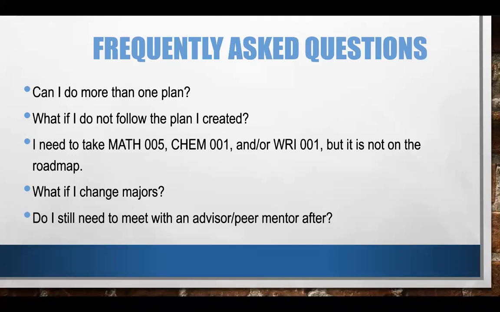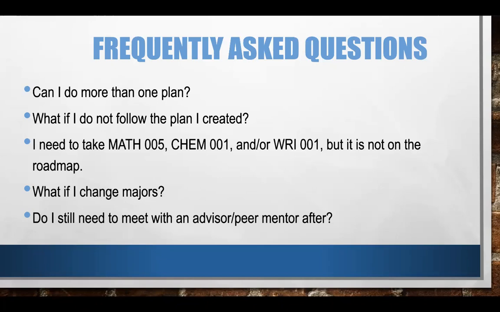What if I do not follow the plan I created? Possibly due to courses not being offered or closed, there is a chance that you may not be able to follow your plan exactly how you created. My advice as a peer mentor is to look at future semesters and see the courses that may be offered in that term that you are in currently. You can swap those classes out for each other. Therefore, you are still satisfying your requirements, just in a different order.